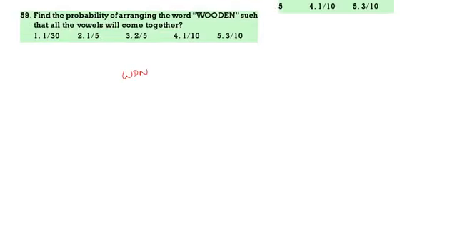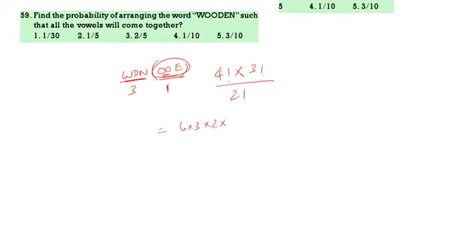Next. Find the probability of arranging the word wooden such that all vowels come together. First write down the consonants, then write down the vowels. 3 consonants are taken as 3, and this is 1. Total 4 factorial into the vowels, which will be arranged in 3 factorial by, here O is repeated twice, 2 factorial. Now if you do this, 4 into 3 into 2 into 3 into 2 by 2. 2 2 cancel. 12, 24, 72.